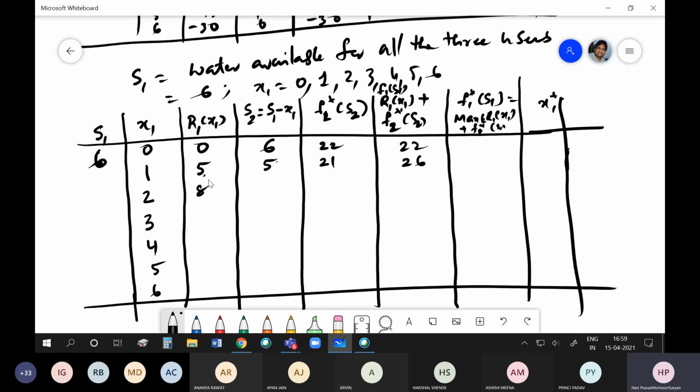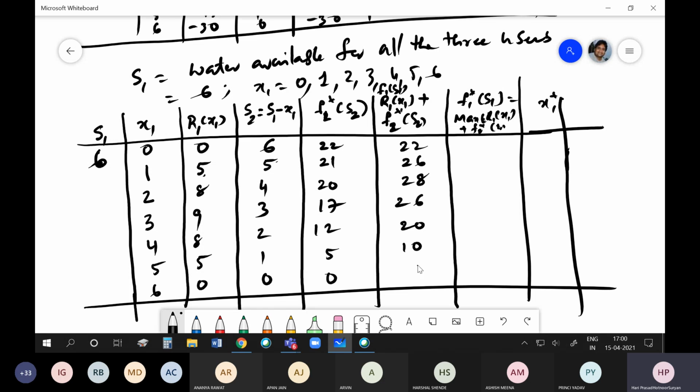Okay, so I will fill up this. This you do in your notebook. 6, 5, 4, 3, 2, 1, 0. Okay, 20, 17, 12, 5, 0, 22, 26, 28, 26, 20, 10, 0.